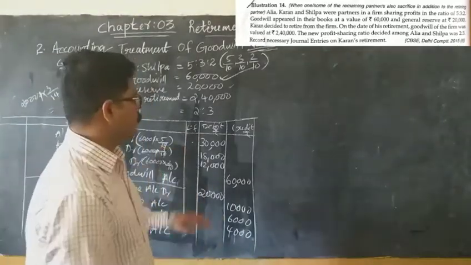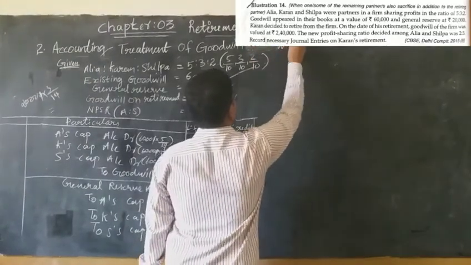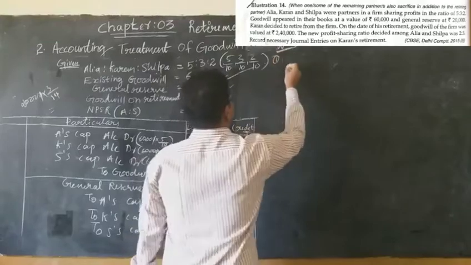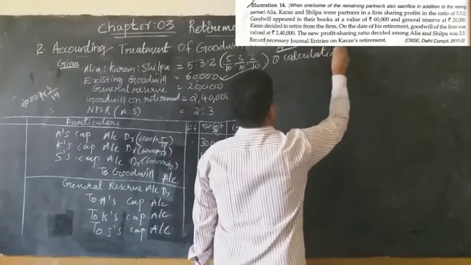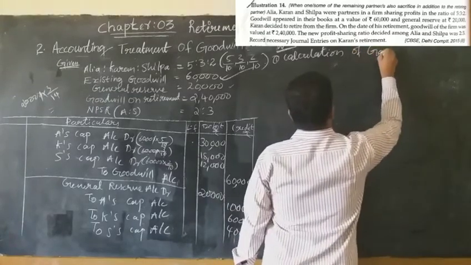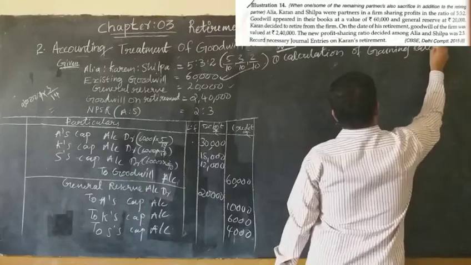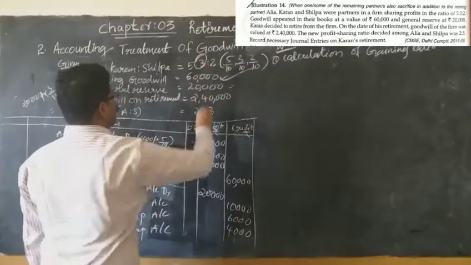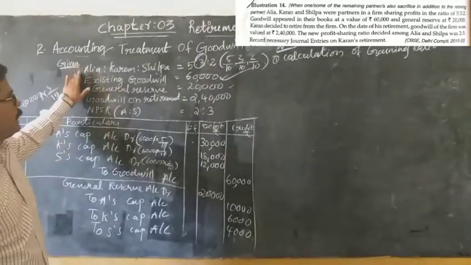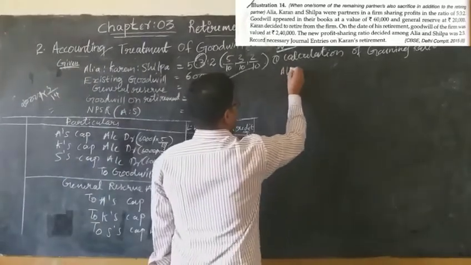Before adjusting the goodwill, we have to do some working notes. The first one is the calculation of gaining ratio. How to calculate the gaining ratio? Who are the remaining partners here? Who is retiring? Karan is retiring. So the remaining partners are Aliya and Shilpa.